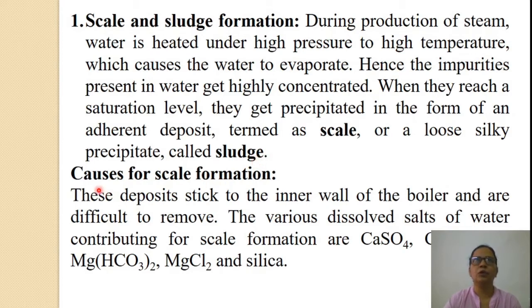Now first, what are the causes of scale formation? The deposit sticks to the inner walls of the boiler and is difficult to remove. The various dissolved salts of water contributing to scale formation are calcium sulfate, calcium bicarbonate, magnesium bicarbonate, magnesium chloride, and silica. These all contribute to the formation of scale in boilers.